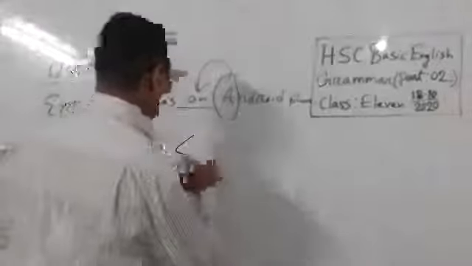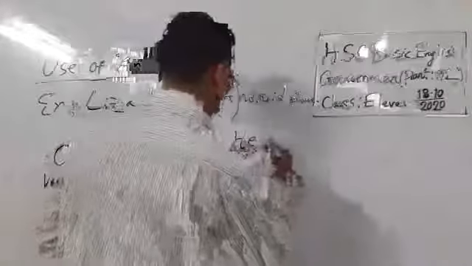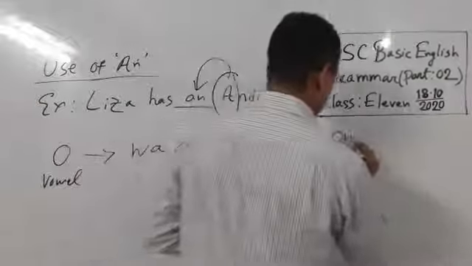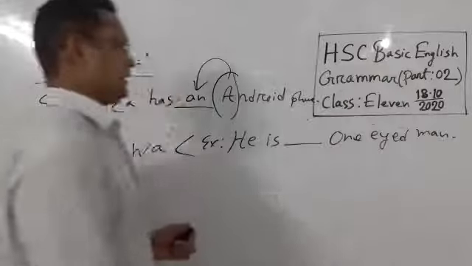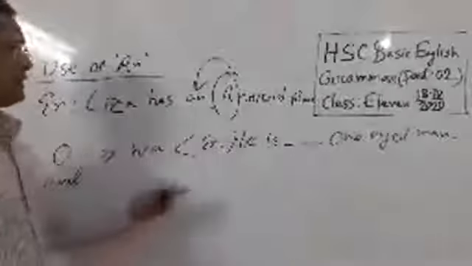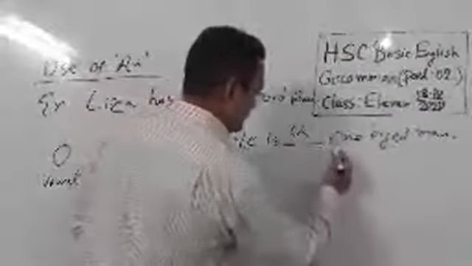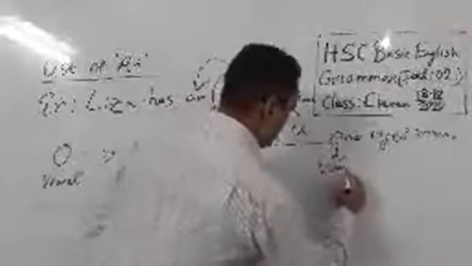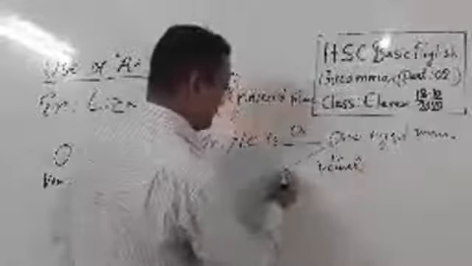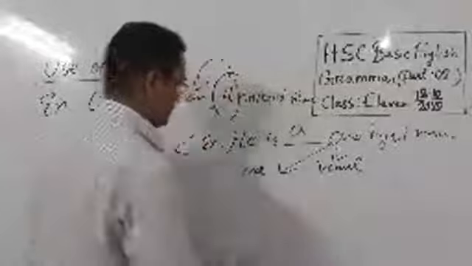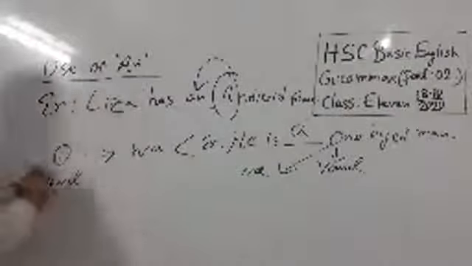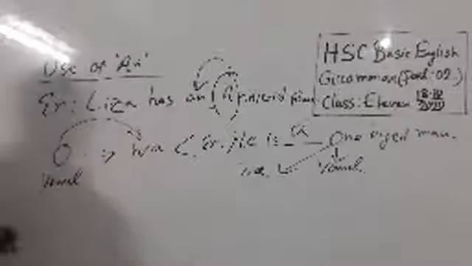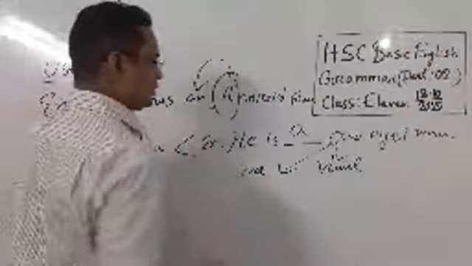For example, he is dash one-eyed man. What should be the article here? A, because though it is a vowel, it's sounding wa. So if the vowel O is sounding like wa, then we use A instead of an.